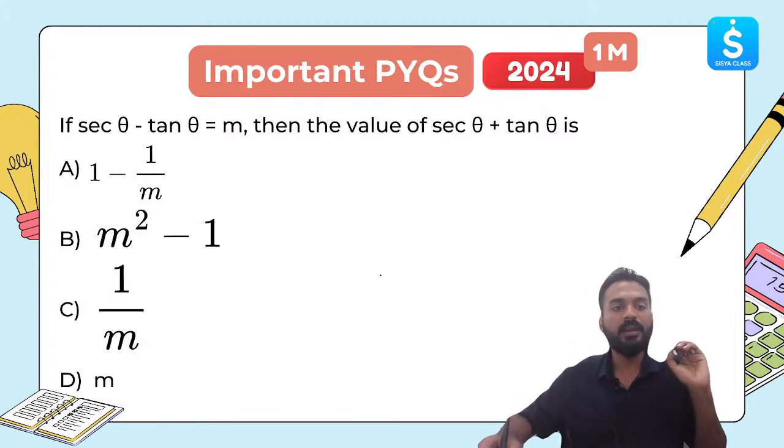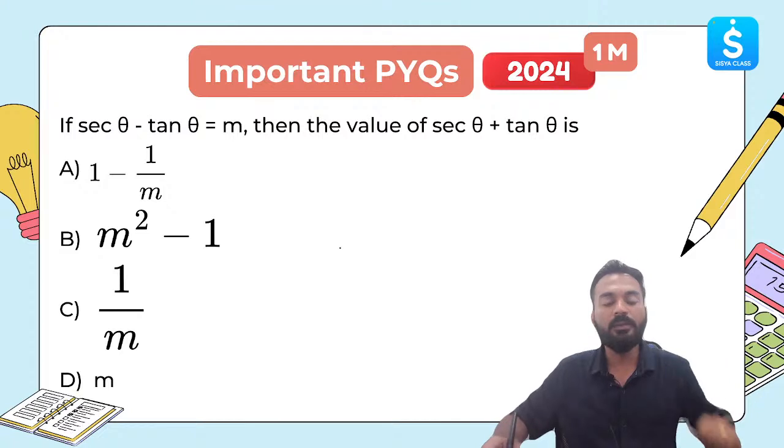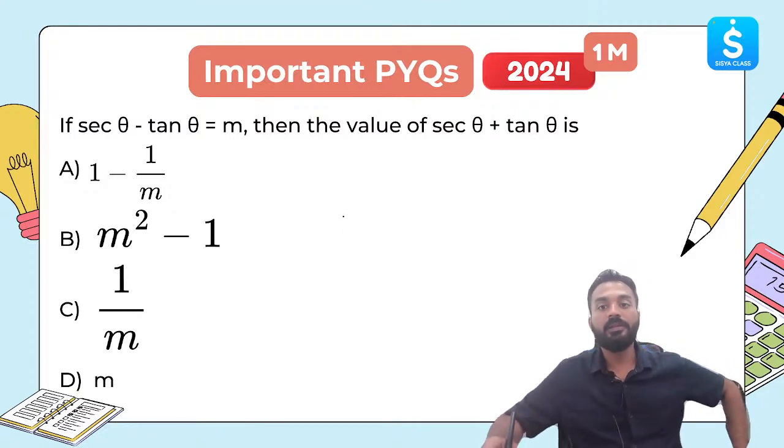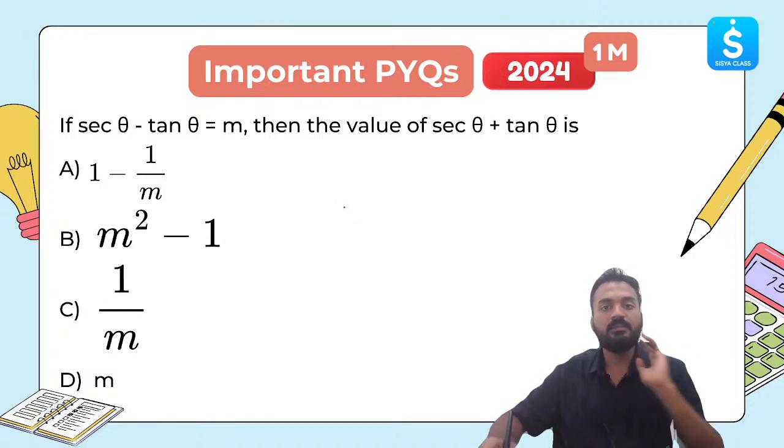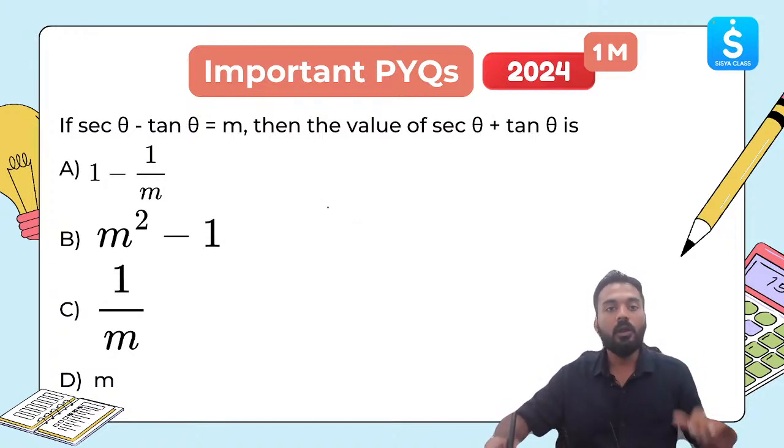Next question. Secant theta minus tan theta is equal to m. Then find the value of secant theta plus tan theta. This was asked in 2024 for 1 mark. Now this is something which is very, very important. A lot of students were not able to solve this. So for this, I will start with the identity.